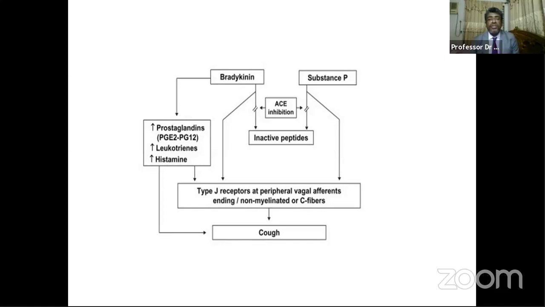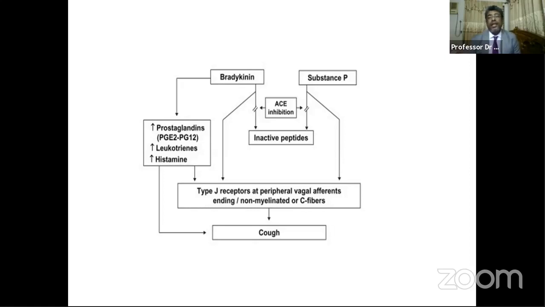So there is increased accumulation of bradykinin in the lung epithelium, and this bradykinin stimulates some receptors, and it also acts through other mediators like prostaglandins, leukotrienes, and histamine. So this bradykinin stimulates the J receptors, as well as some other mediators that cause the cough, that is, the dry cough, and it does not respond to any cough suppressive agents or antibiotics.